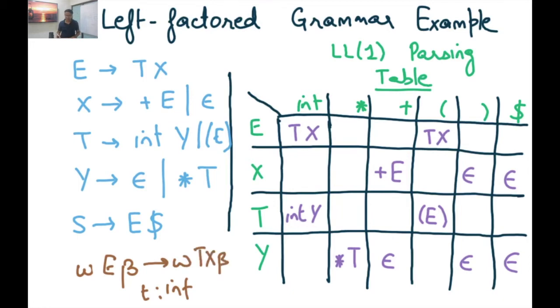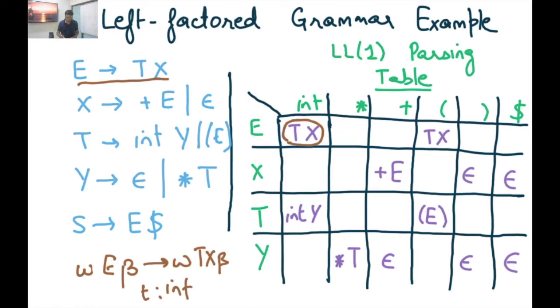That's what this entry means. Okay, so in other words, the TX here represents that I should produce TX from E, which is actually the only production for E.